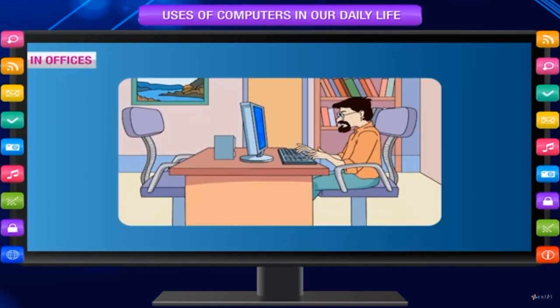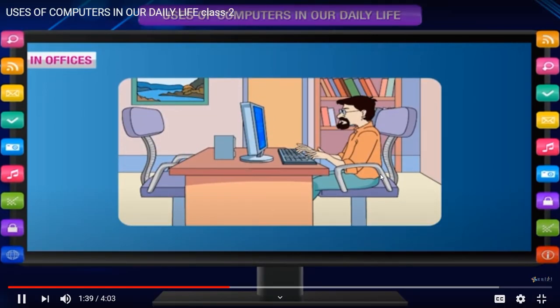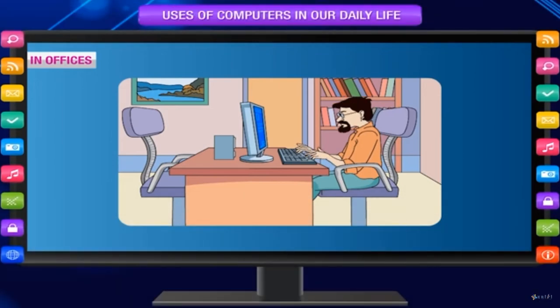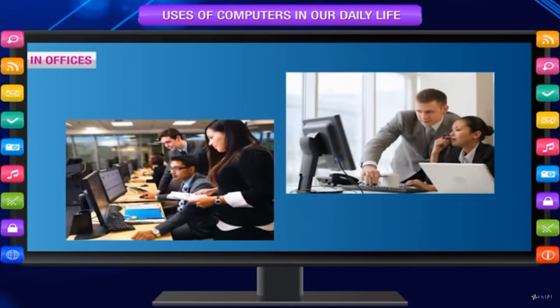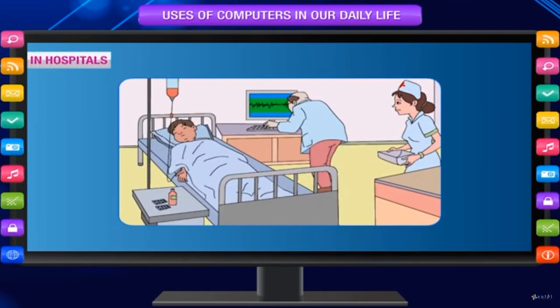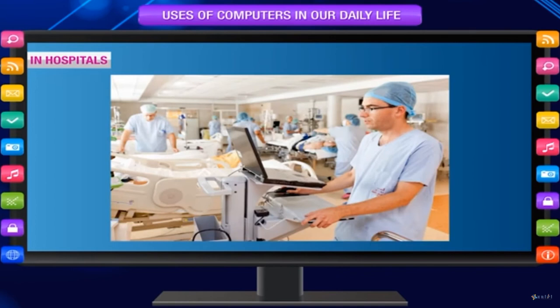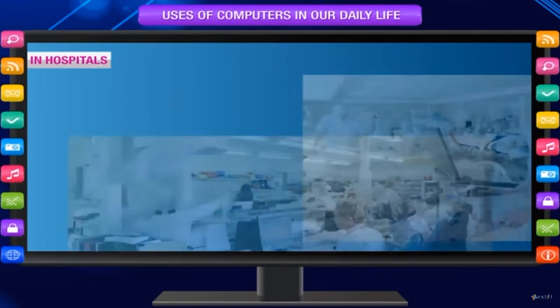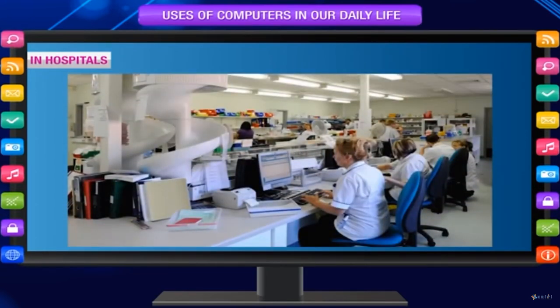In offices, to keep records of employees, to maintain salary, leaves and other accounts, to write official letters, print or email them, to communicate with people around the world. Email is electronic mail. In hospitals, to help in medical tests for knowing about the diseases of patients, to maintain records of patients, to keep information about doctors, to prepare bills.